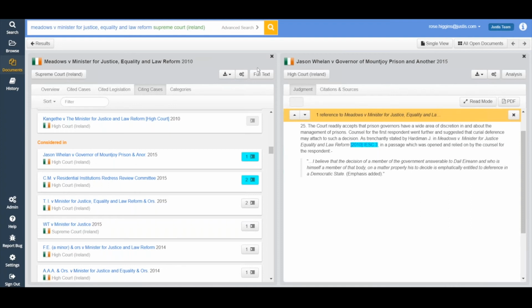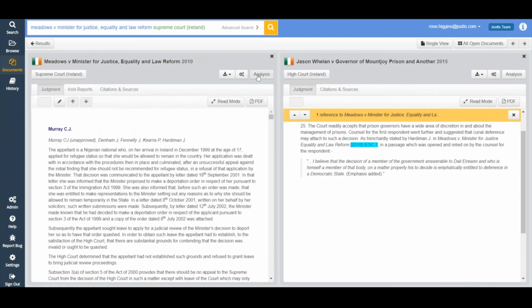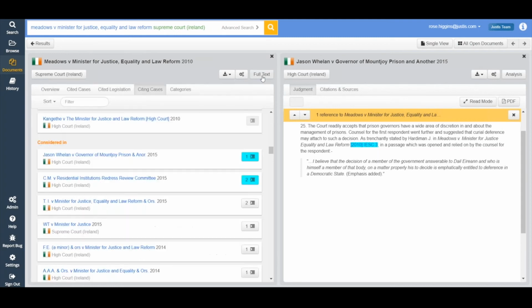I can also keep 2 cases open but go into single view. So I can click the case that I want my focus to be, click on single view, and you can see I'm now only looking at the Meadows case. However, the Jason Whelan case is still open in the background, and I can click on that. If I decided to close the Jason Whelan case, I'm now only looking at Meadows. It's the only case that I have open.